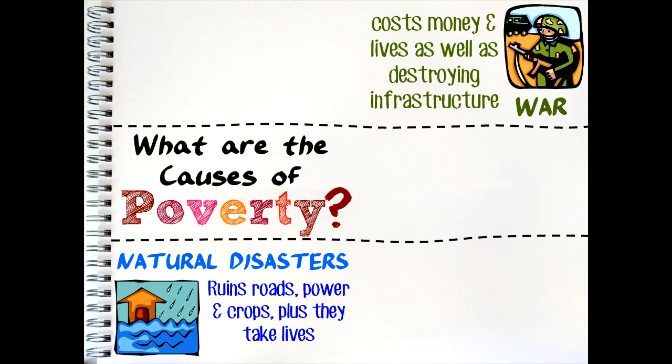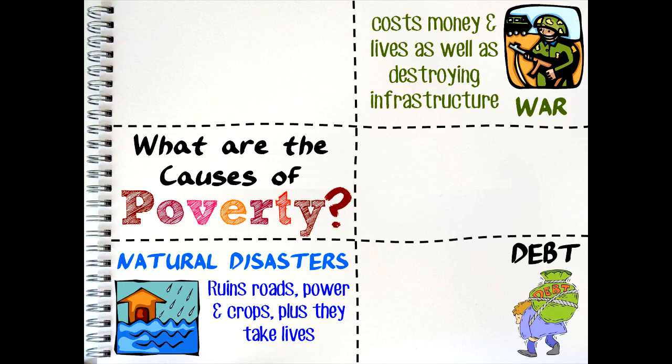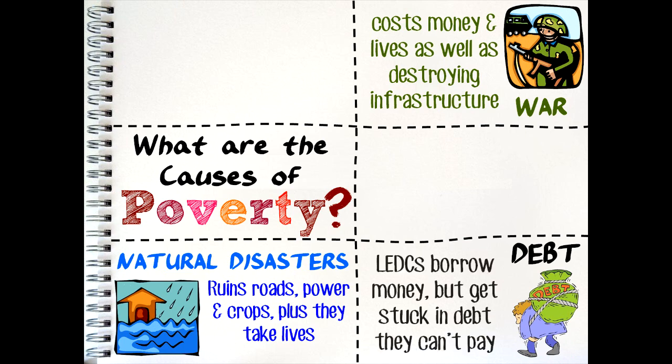Most LEDCs have borrowed money from wealthier countries, but the interest rates at which the money is borrowed means that these poorer countries can easily become stuck in debt, often owing more than they originally borrowed. For example, in the 1970s Chile borrowed $3.9 billion, but by 1982 they had paid back $12.8 billion and still were not debt-free.